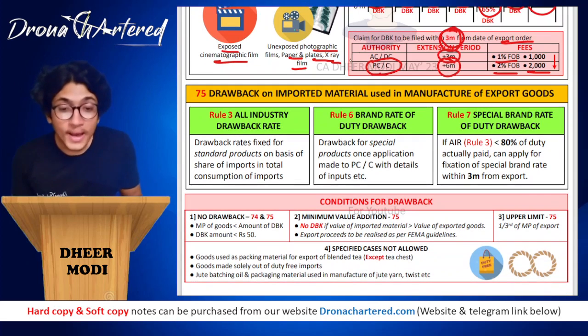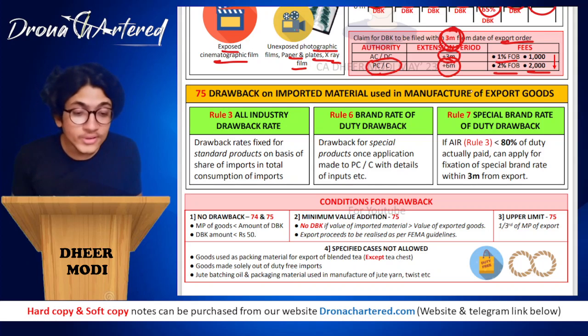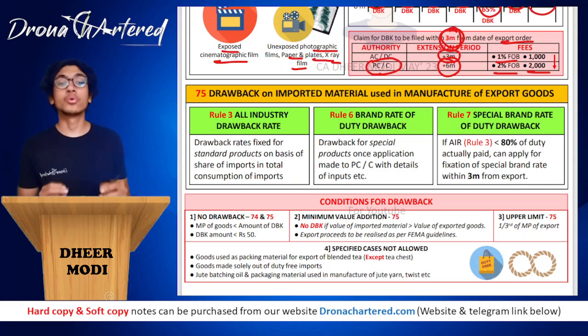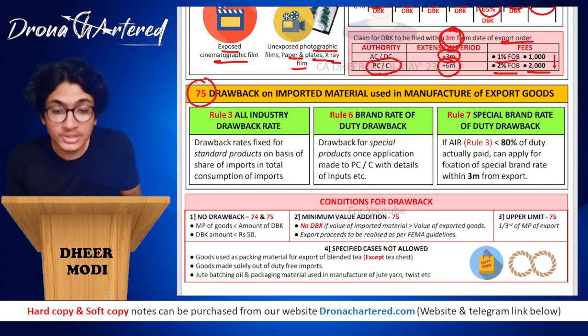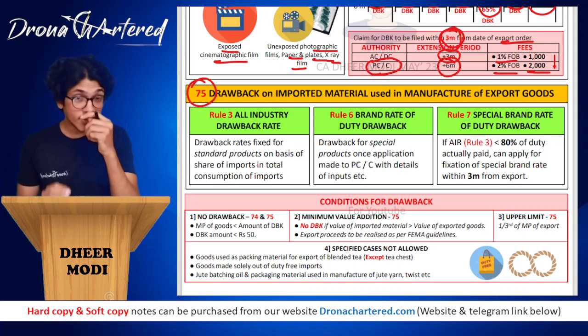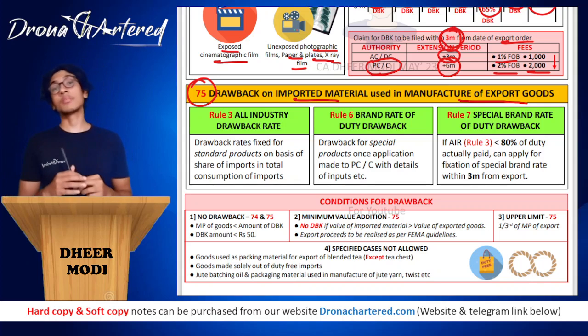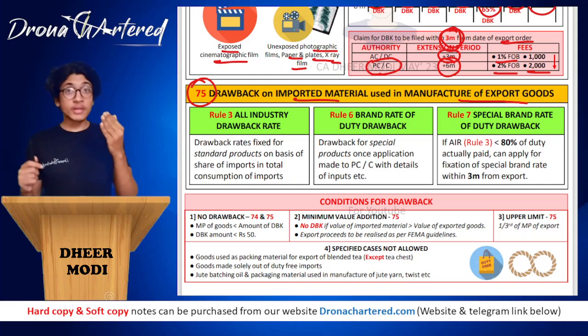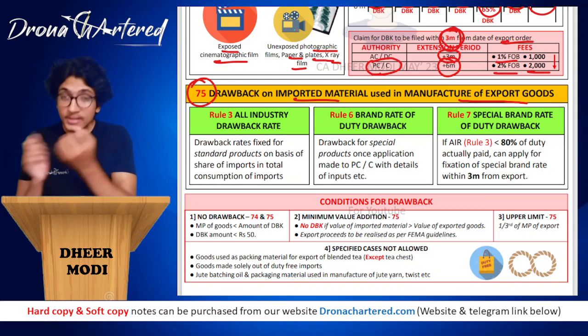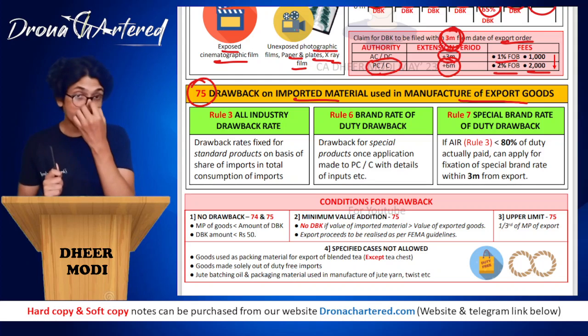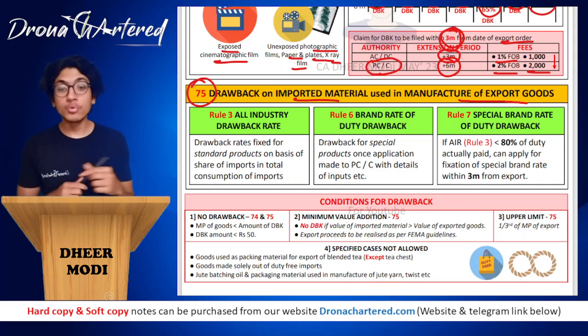Next is your drawback on imported material used in manufacture of export goods. So what are they saying? Section 75 says we will get a drawback on imported material used in manufacture of export goods. So that means for any goods you are exporting, if you purchased some material, you imported some material and you paid duty, in such a case we will give you drawback.